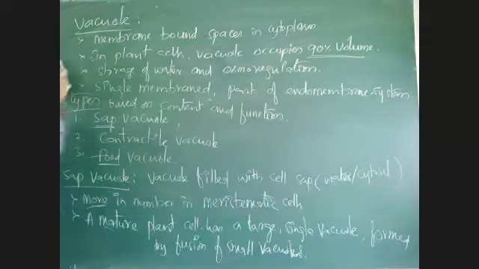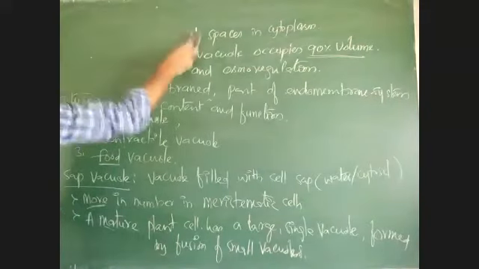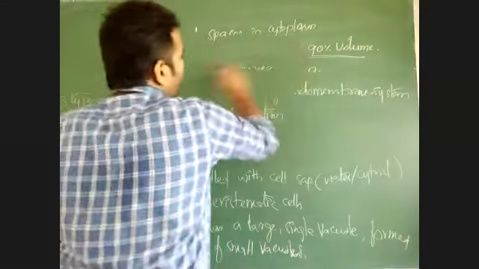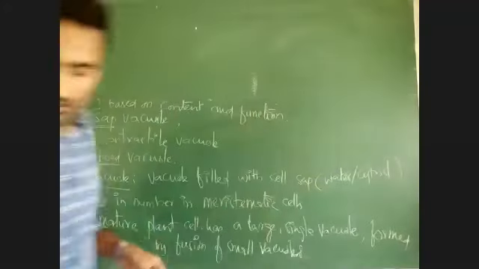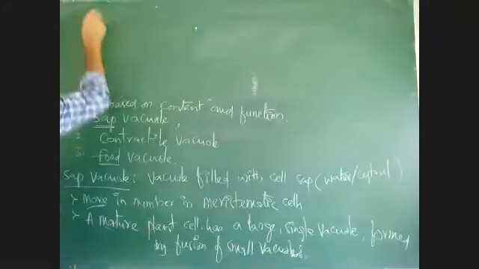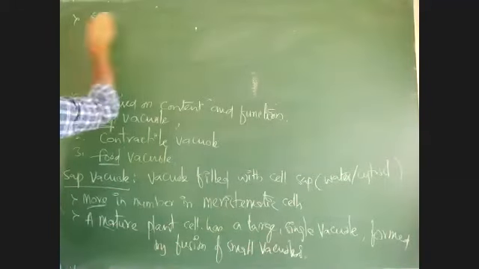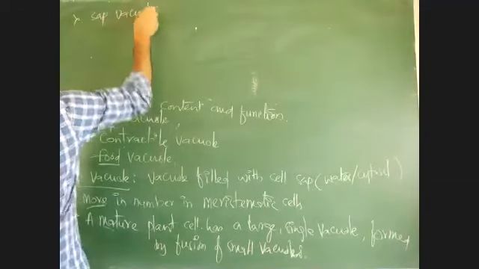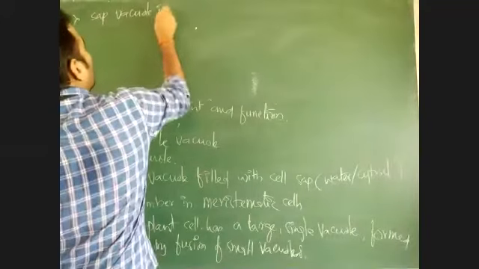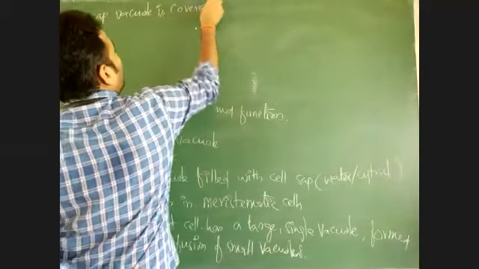That sap vacuole is there. Especially the sap vacuole is covered with a membrane.